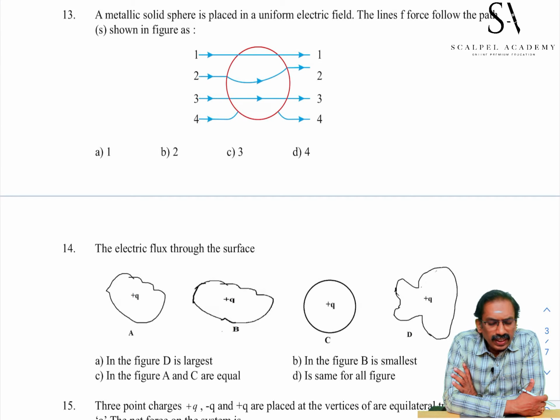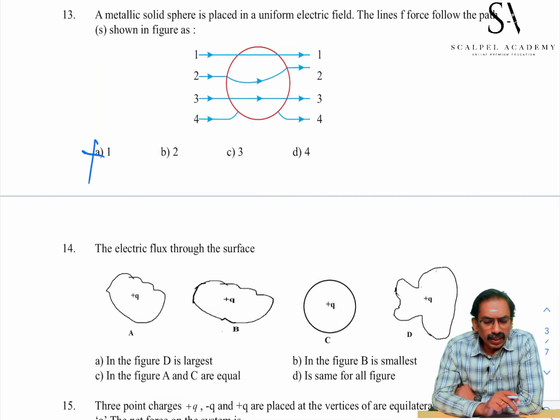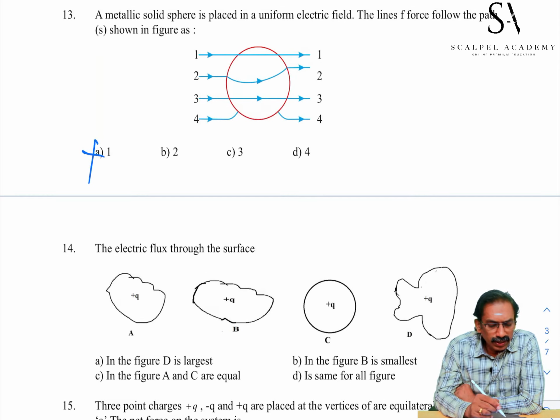The first line, if you see, is passing through the conductor, so it can't be the choice. The third one is also passing through the sphere, so it can't be the choice. In the fourth one, this line is terminating and originating from the opposite side. It is a good choice.